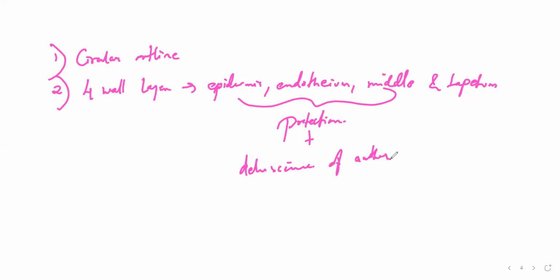Now, what is dehiscence of the anther? The pollen sac or microsporangium contains the male gametes, the pollen grains. The pollen grains have to be released or squeezed out, and that is called dehiscence of the anther. It gives the stimulation so that it can release the pollen grains.